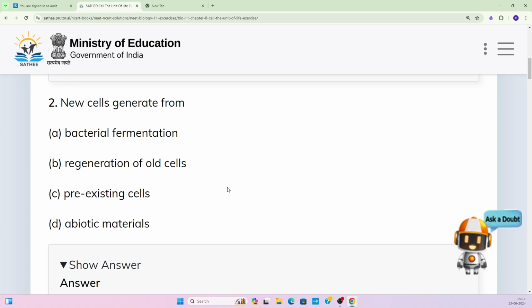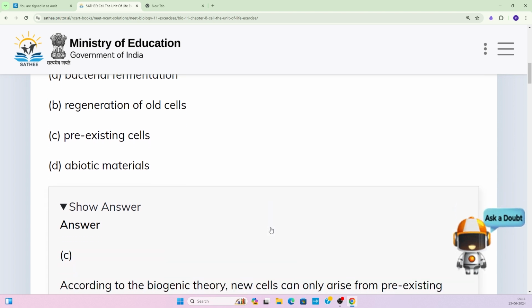So this is also an incorrect statement. The pre-existing cell, this is the correct option. And new cell generate from the abiotic materials. No, abiotic materials are not living. So new cells generate from the pre-existing cells, that are living. So option D is also incorrect, right? Okay.